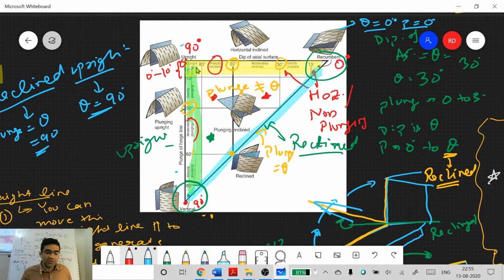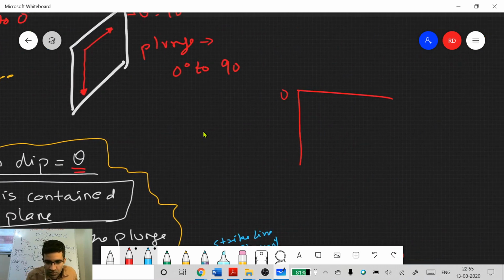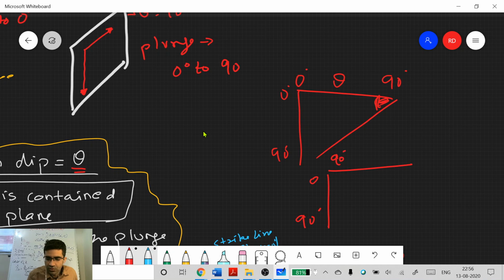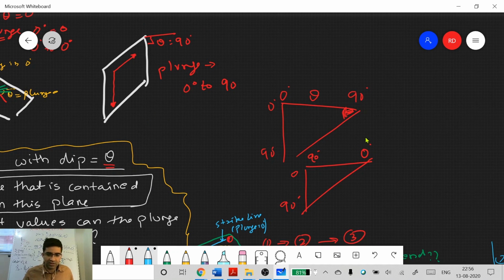So you remember this, because sometimes you studied everything, and then when you go to the exam you start drawing the figure and you start going like both sides. You draw a figure like this, 0 degrees to 90 degrees, and then again from 0 degrees to 90 degrees, and then you see, oh, I saw this was a recumbent fold, but here I'm getting the dip of the axial surface to be 90 degrees. So you'll get confused. So always remember, this goes from 0 to 90 degrees, and this side will go from 90 degrees to 0 degrees. Correct? So it's a reversed scale in the horizontal direction.